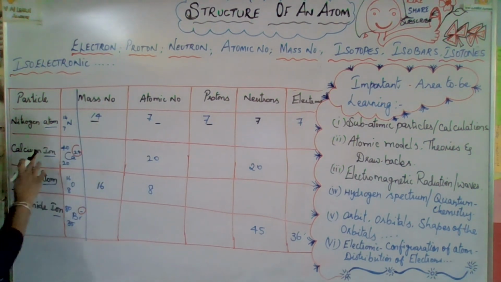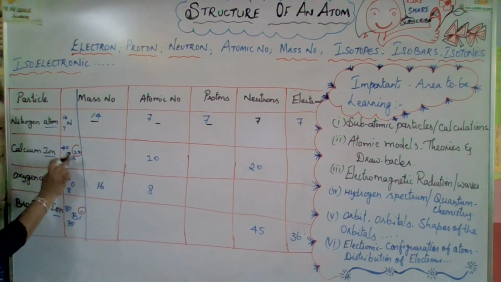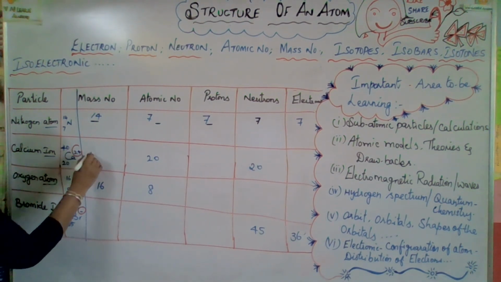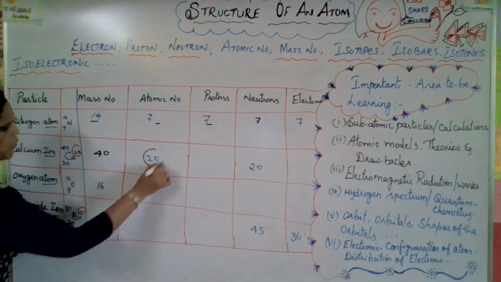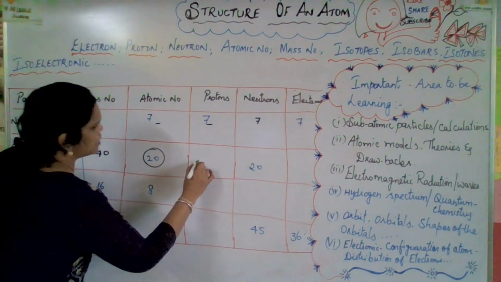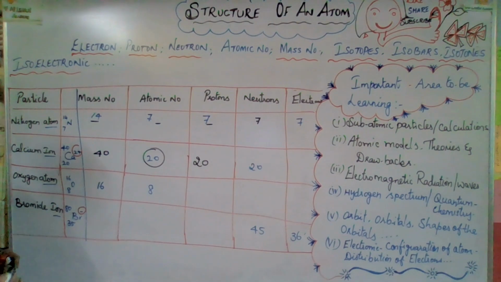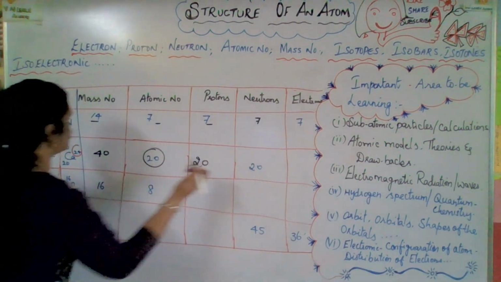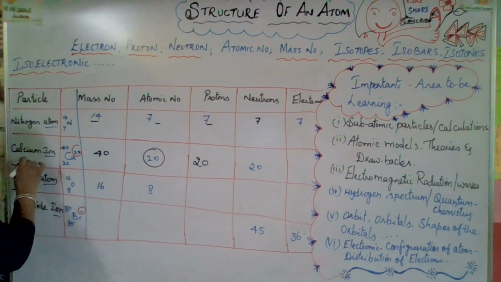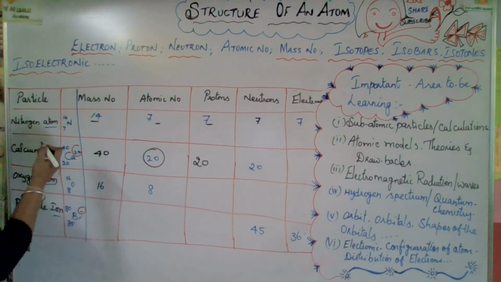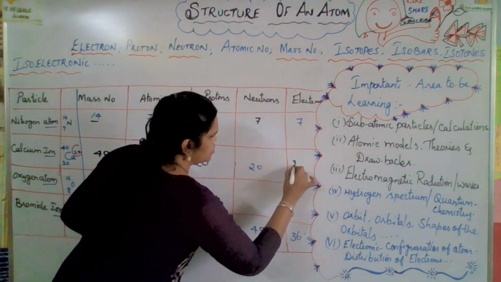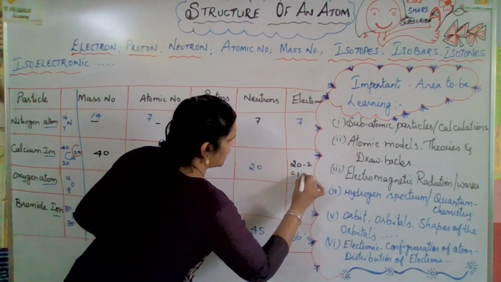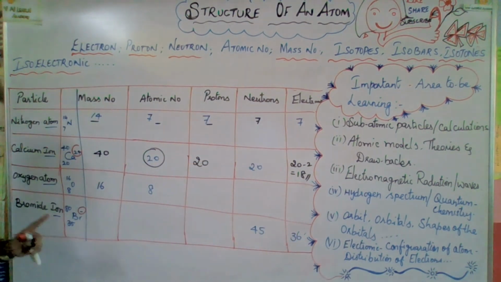Okay, now I hope you got a clear idea. Calcium ion: 20, calcium 40. The mass number of calcium is 40, and the atomic number they have already provided, this is 20, and the number of protons is 20, because the number of protons is also known as the atomic number, and the number of neutrons they themselves have given. Now calcium ion, so it loses electrons, so Ca2 plus, that means 20 minus 2, so you will get 18 electrons. I hope you got a clear idea about how to analyze this question.